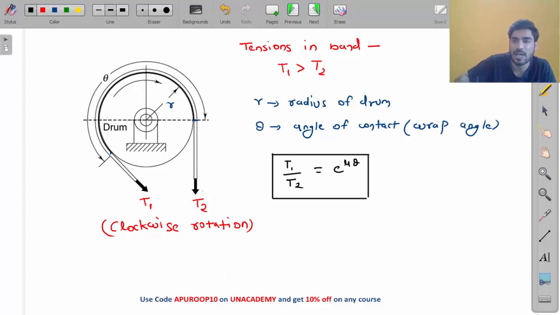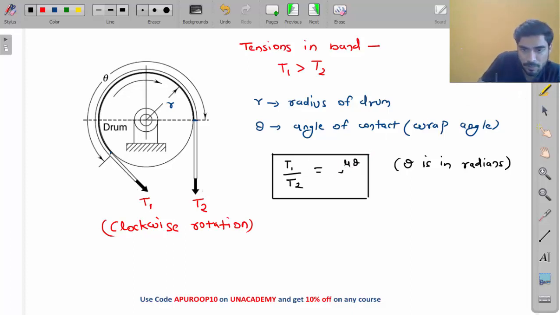And here you have to keep one thing in mind, my friend. Theta must be in radians. Whenever you are using this equation, keep this in mind. Theta must be in radians. So T1 by T2 equals e to the power mu theta.